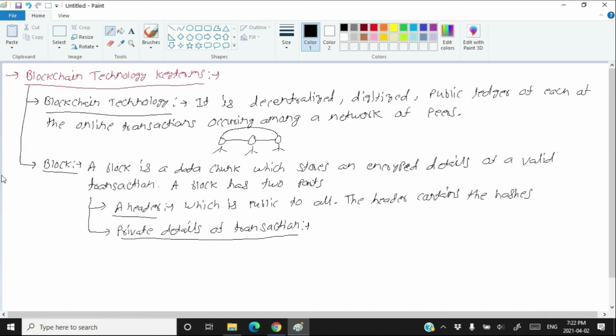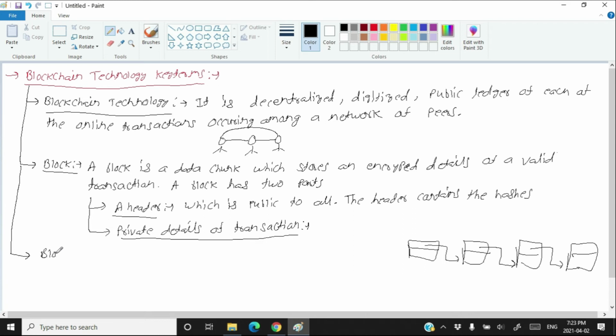Because of these hashes, the blocks are connected in chronological order to form a blockchain. Because, as you know, the hash of this one is present in the second, the hash of this one is present in the third, the hash of this one is present in the fourth. This is a chain of blocks, that's why this is called the blockchain. So the next term we use in blockchain technology is the blockchain.